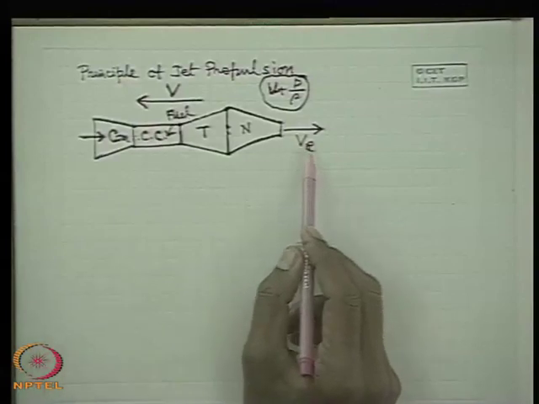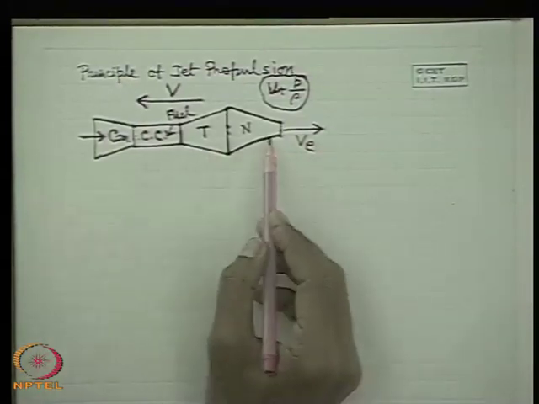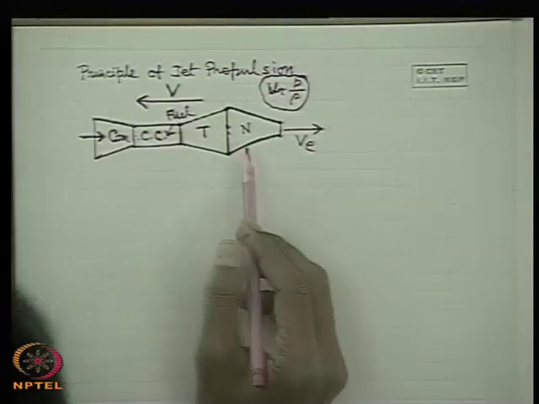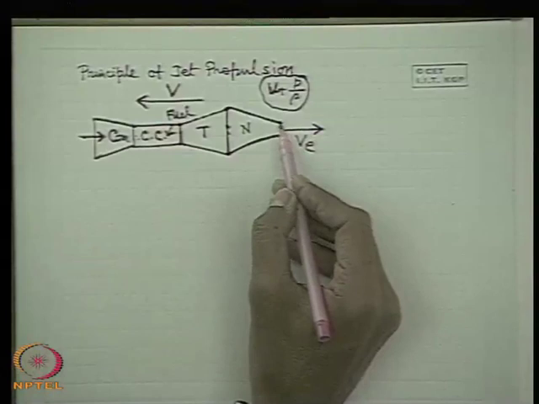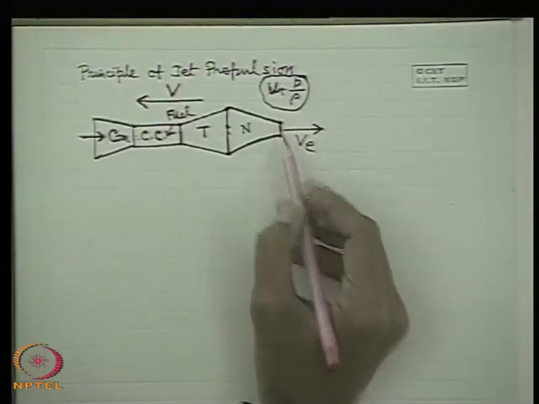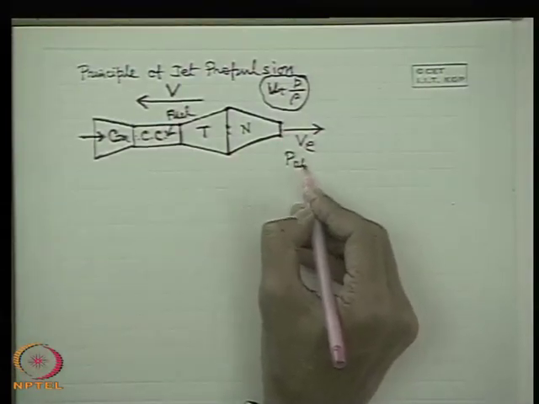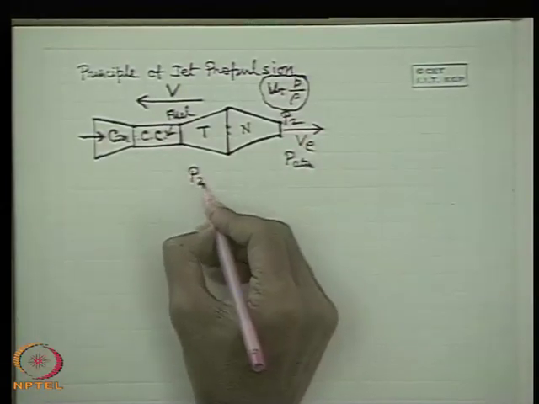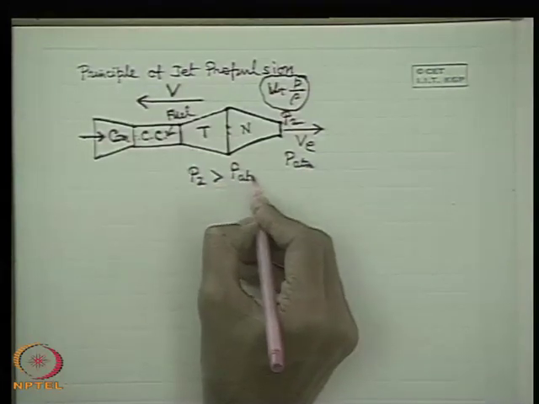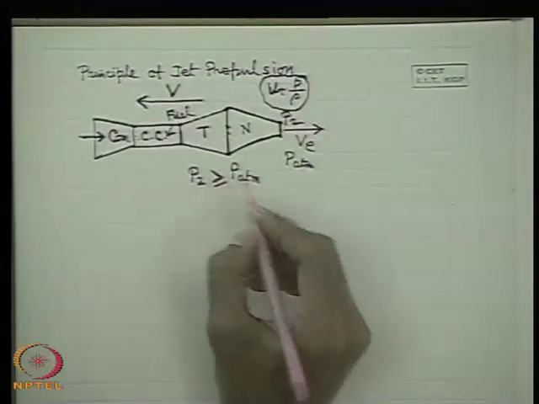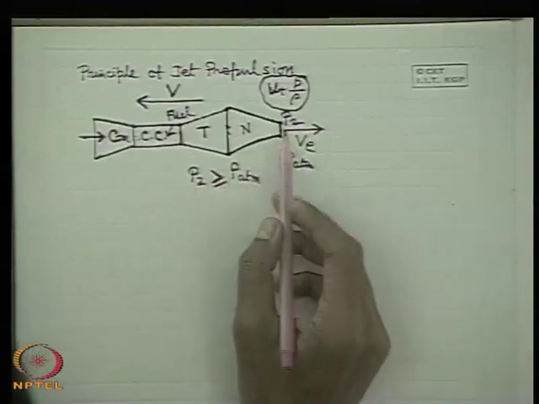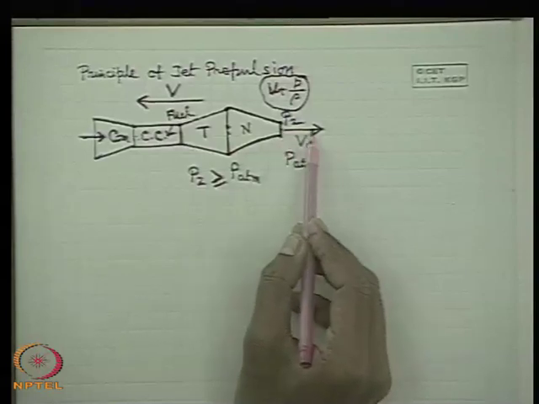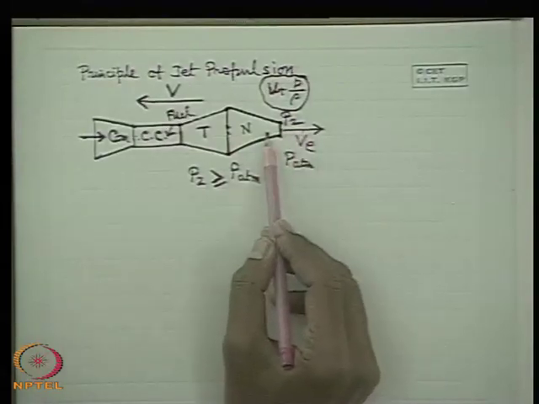Now you see that what happens is a high velocity jet is being ejected. Now again we should know that under certain circumstances the pressure at the exit plane may not be equal to the atmospheric pressure. If this be atmospheric pressure and the pressure at the exit plane is P2, sometimes P2 may be greater than P atmospheric. It may be equal to P atmospheric, or less. I am not going into detail, but now the question comes whether the velocity is above the sonic speed or not, that is supersonic, subsonic or sonic.